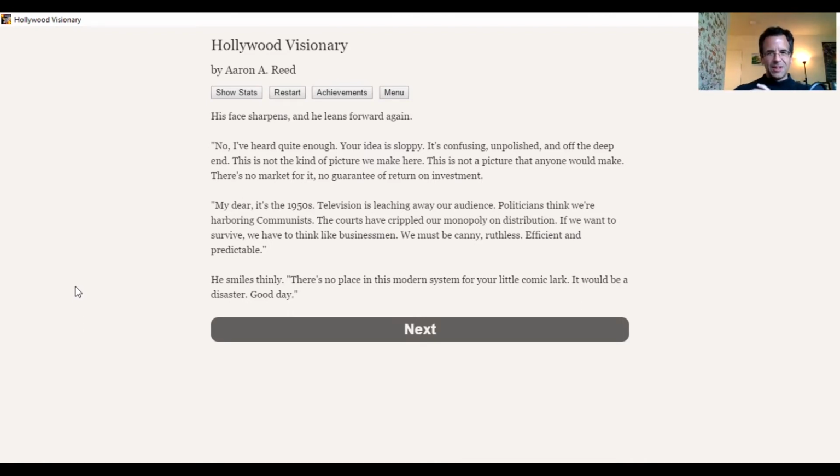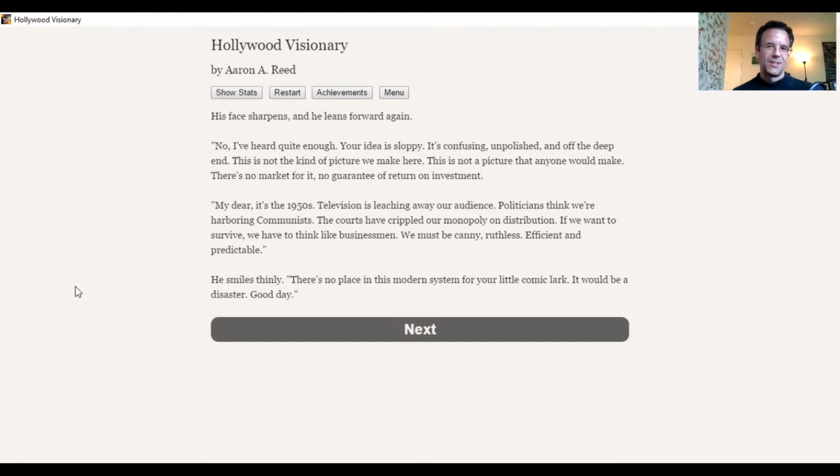At the same time, though, you're competing with television, and so you want to show things to the audiences that television can't. And that means we have to do something that is somewhat risky. You have to do something that is bigger, that is louder, that is more on the scale of a movie rather than something that's small scale for a television. And there's also a mention here of the political environment that we're in, which is partly what is going on nationally, which is an anti-communist movement that is driving a lot of aspects of industry, including the Hollywood industry.